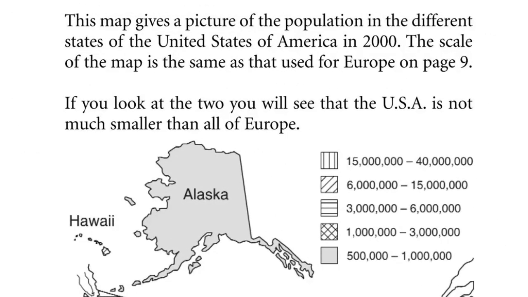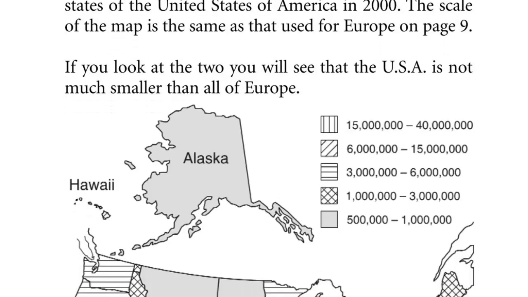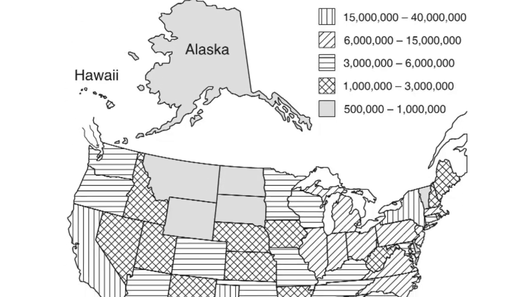This map gives a picture of the population in the different states of the United States of America in 2000. The scale of the map is the same as that used for Europe on page 9. If you look at the two, you will see that the USA is not much smaller than all of Europe. Look at the map. Alaska, Hawaii.